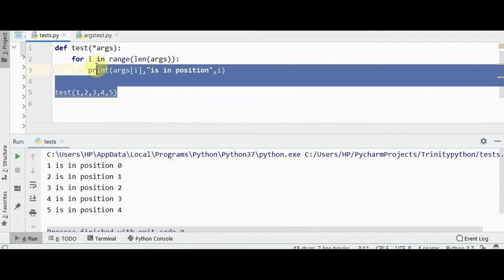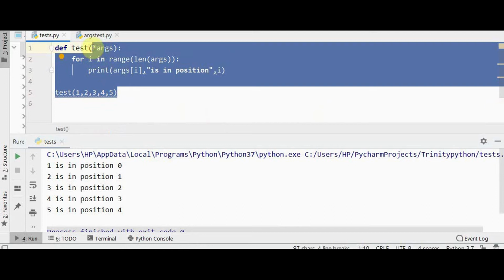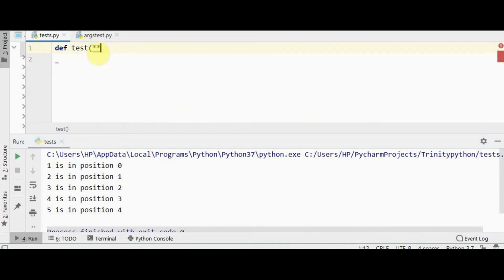So I will take a simple example. I'll use this test function itself, double star kwargs, and for double star kwargs also this name is used by convention. You can use any name here. Double star is mandatory. I will just print this dictionary kwargs, keys and values.